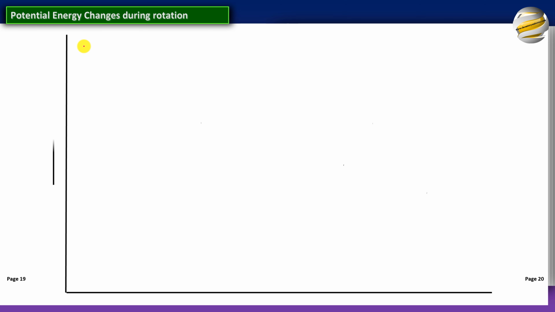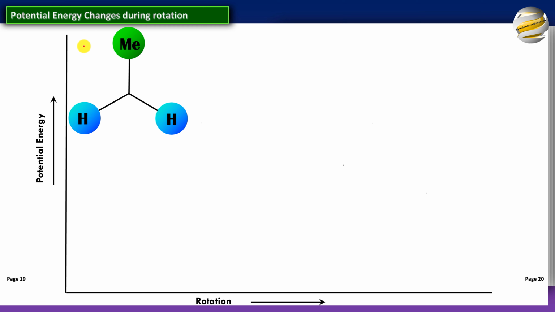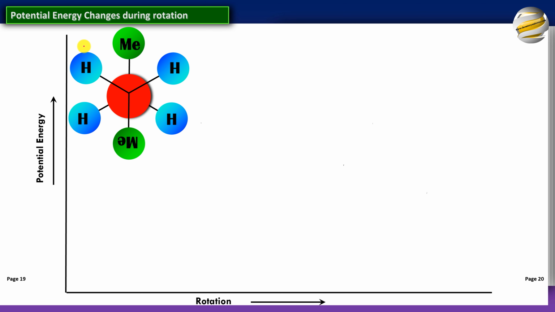And again, now let's look at the potential energy changes. So here you have 4 landmarks. Potential energy changes during rotation of butane. So here is the reference molecule. This is the carbon at the back, groups at the front. So right now we are looking at completely staggered. We'll start from here and it will keep rotating. So this is completely staggered. So let's start rotating it.